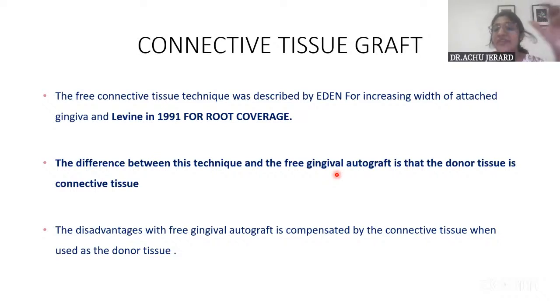The free gingival graft is a layer of epithelium with a layer of connective tissue, whereas in the connective tissue graft, it is only the connective tissue. So by using this graft for root coverage, we overcame the major disadvantages of the free gingival graft. What were they? Color match, aesthetics, and healing by secondary intention. Both are overruled with the use of the connective tissue graft.